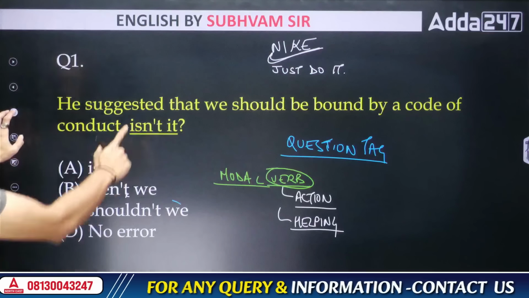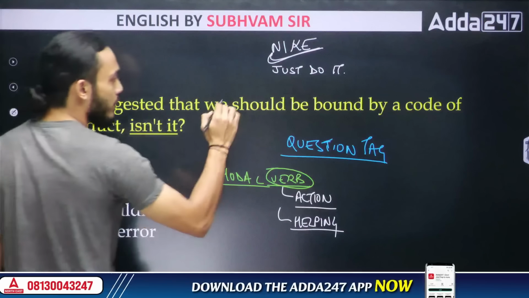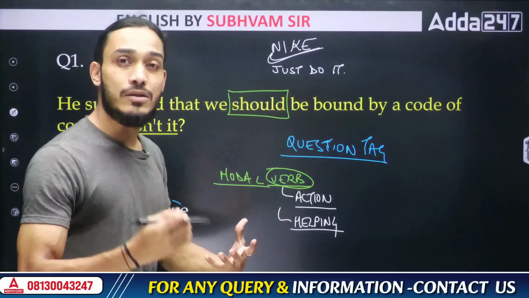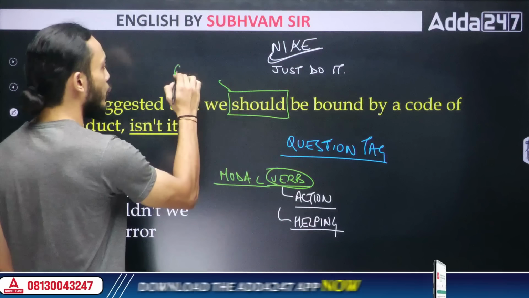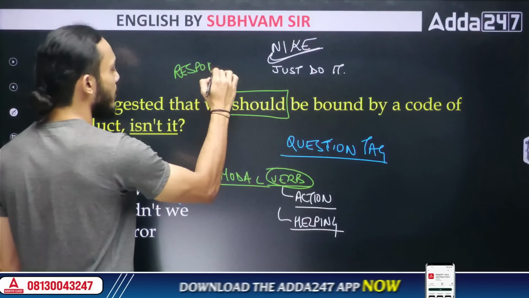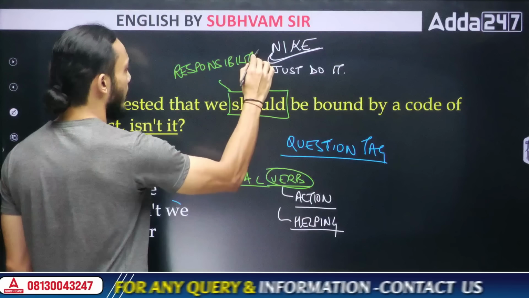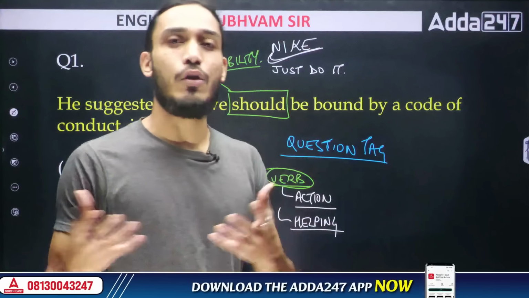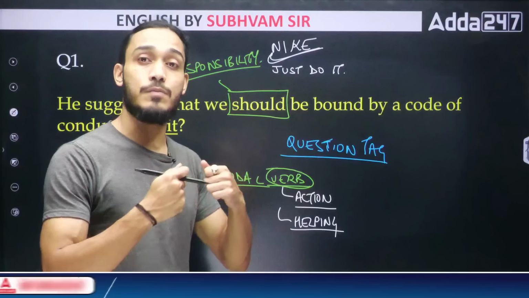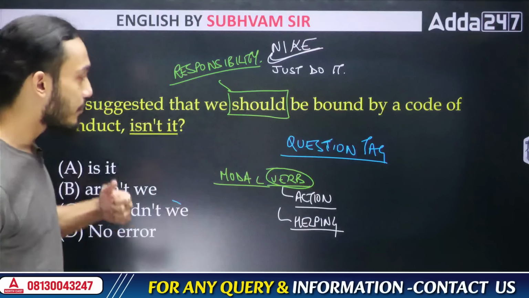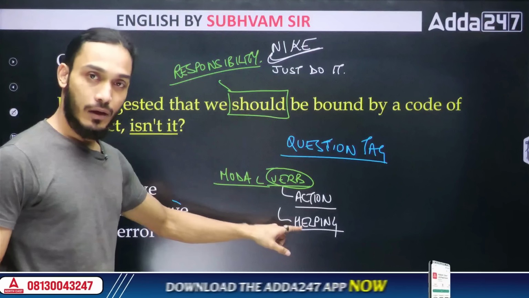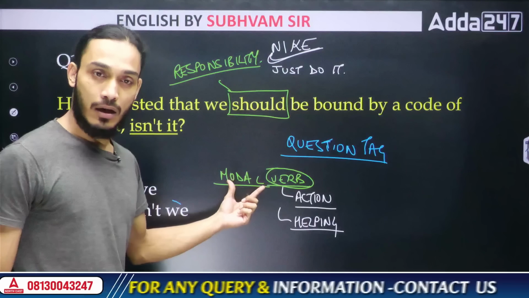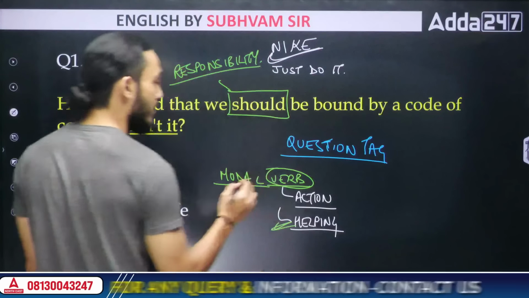Say, for example, in this particular sentence, this word should is helping you express a sense of responsibility. Yes, when you say should, it means that you are saying that this is our responsibility. We should do this, right? If you would have said we could, that would have changed the meaning. That means we may or may not do it. But when you say we should, that means it's our responsibility. We must do it, right? So this word is helping you in expressing a certain sentiment in the sentence. It's a modal verb. Understood? Clear? It's a helping verb. There is a modal verb.